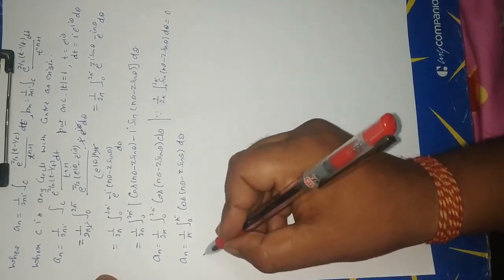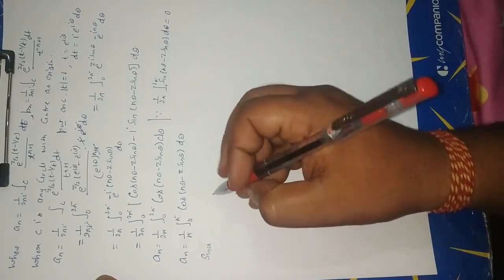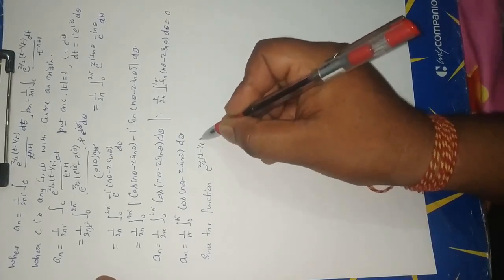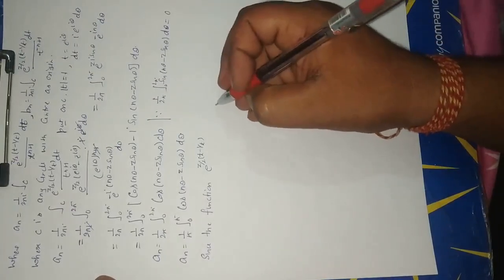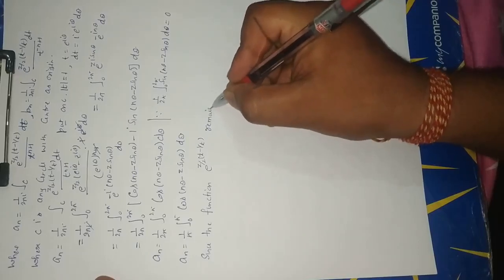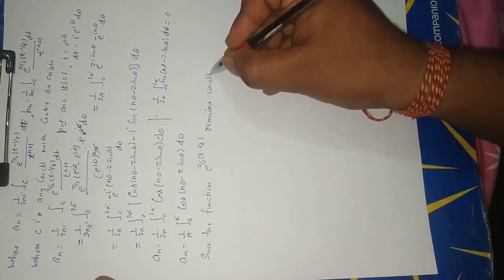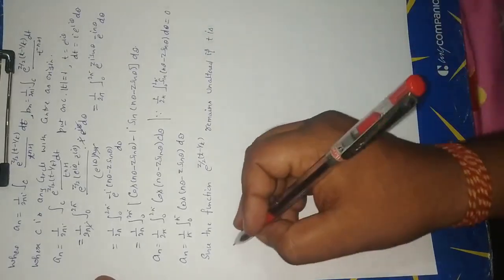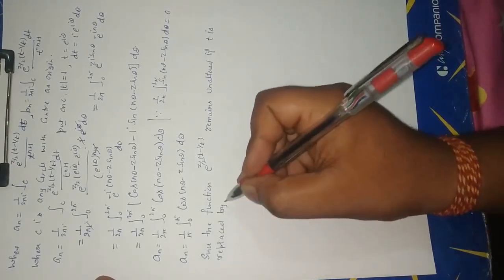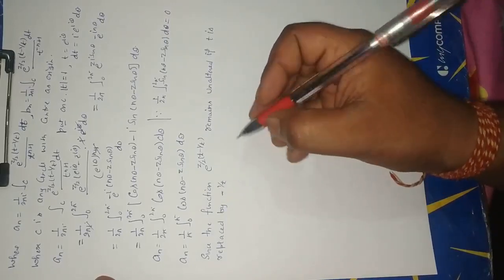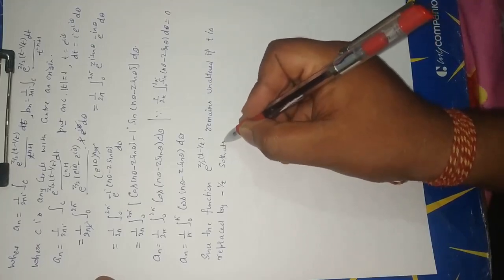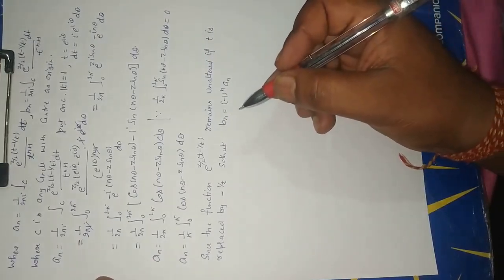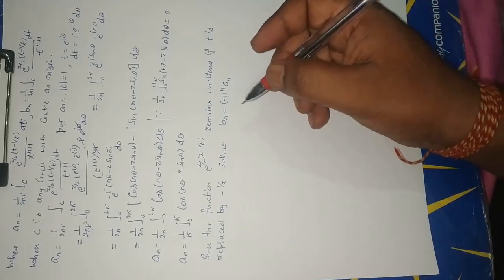Now again, since the function e to the power z by 2 (t minus 1 upon t) remains unchanged, or unaltered, that is unchanged if t is replaced by minus 1 upon t, so that bn is equal to minus 1 to the power n an. Therefore